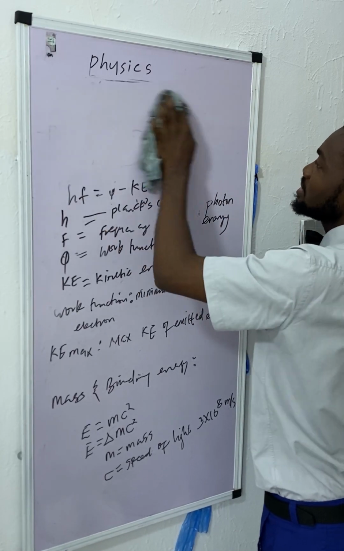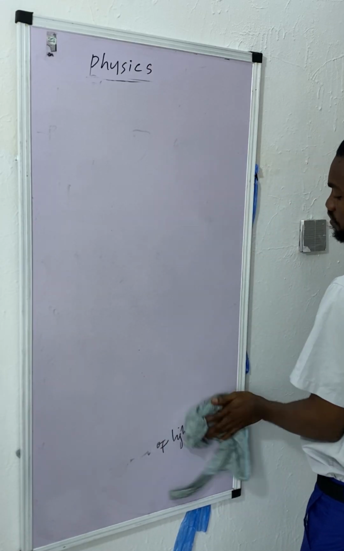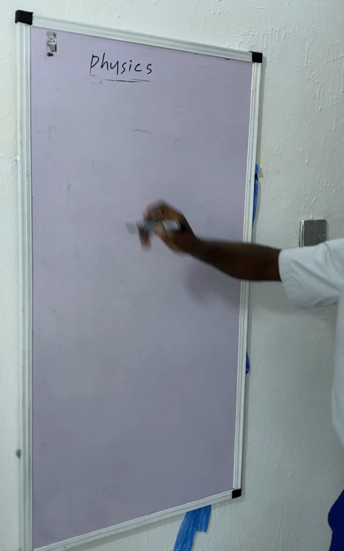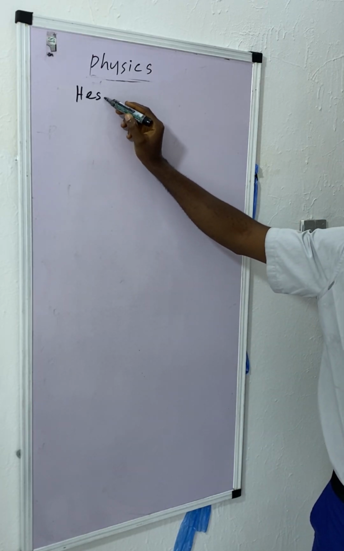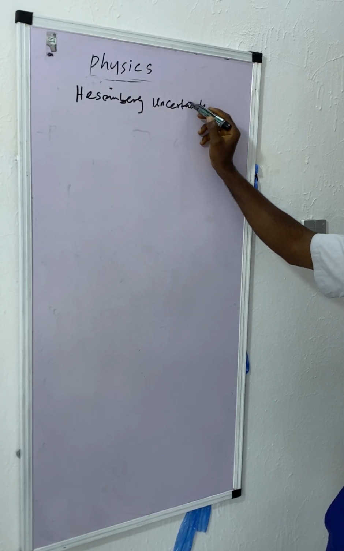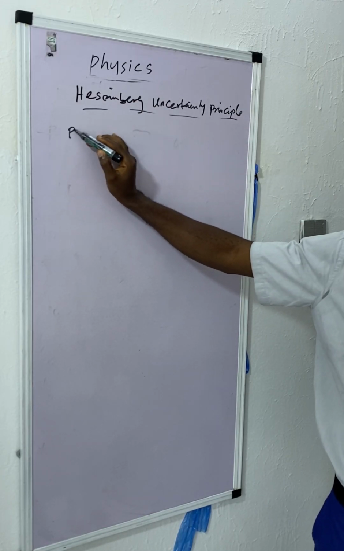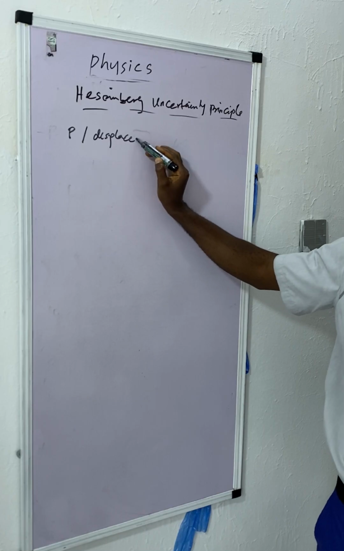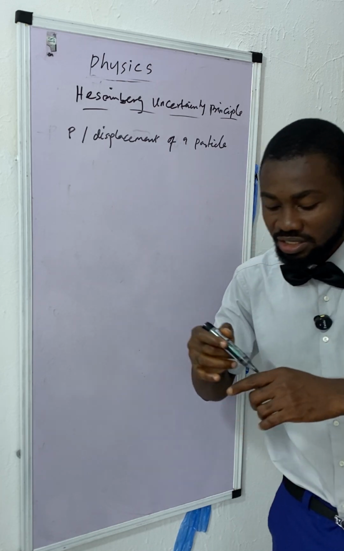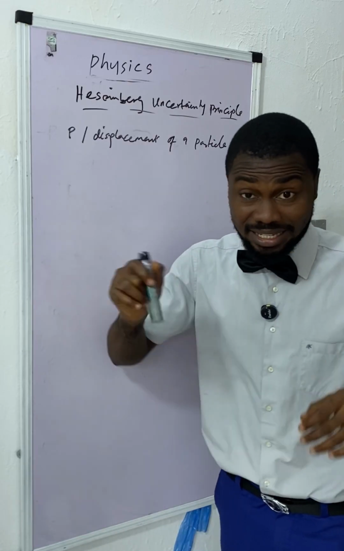This is called Heisenberg's uncertainty principle. The Heisenberg uncertainty principle states that the position and momentum of a particle cannot be determined at the same time. It says that the position and displacement of a particle cannot be determined simultaneously. You either determine the position only or the displacement only at a fixed time.